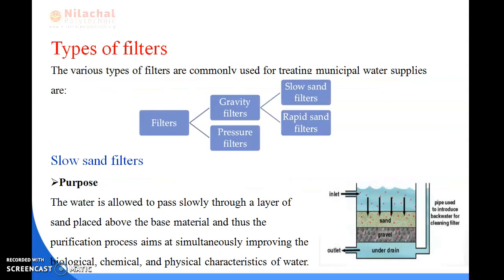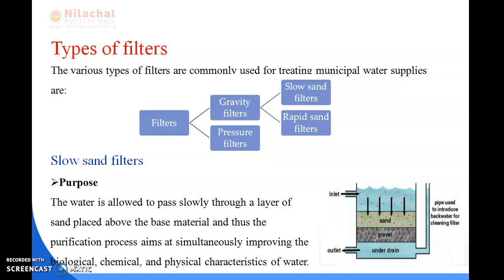So next we will be reading about the types of filters. You can see the image I have shown here. Filters have been classified into two types, that is gravity filters and pressure filters, and gravity filters are again categorized into slow sand filters and rapid sand filters.